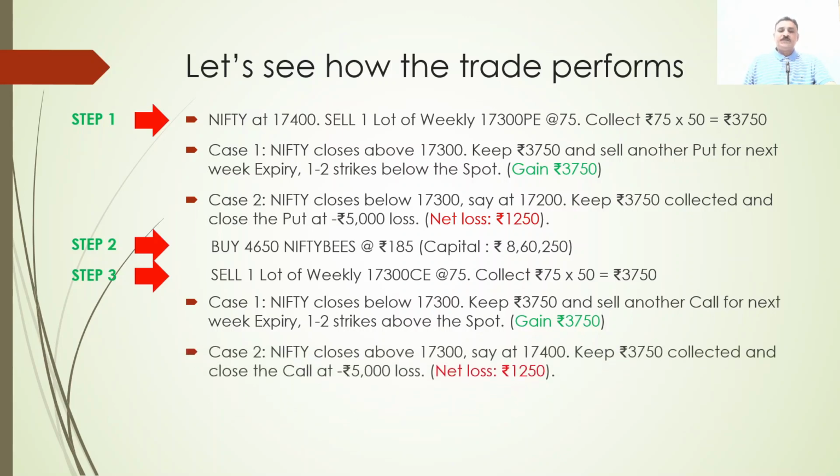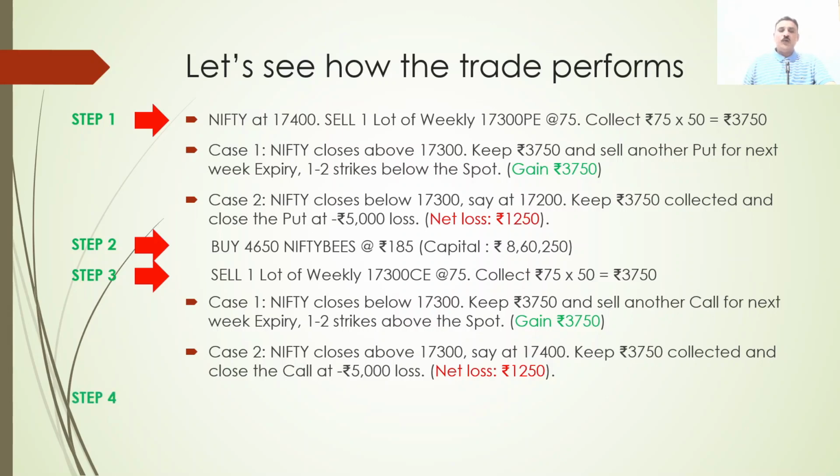Case 2, in case Nifty closes above 17,300, your call will be in the money. Say it closes at 17,400. You still keep the premium collected, 3750, and you close the call at 5,000 loss, so your net loss is 1,250 rupees.